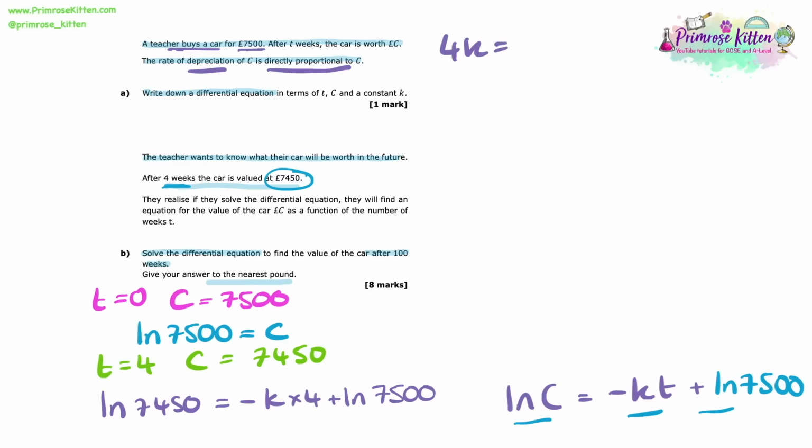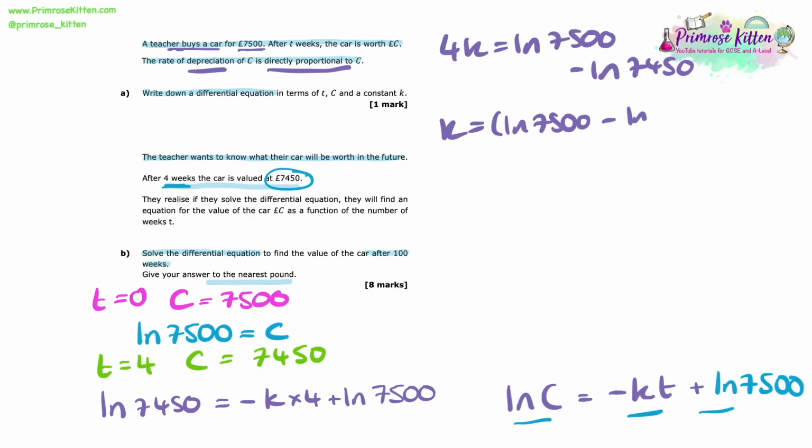Let's get started firstly by moving the minus 4k onto the other side so it becomes positive, and then subtracting the ln 7,450. That leaves us with 4k equals ln 7,500 minus ln of 7,450. Now let's divide by 4 to get the k on its own. So here we have ln 7,500 minus ln 7,450 all over 4. Now popping that into the calculator, I get that k equals 1.67 times 10 to the minus 3.